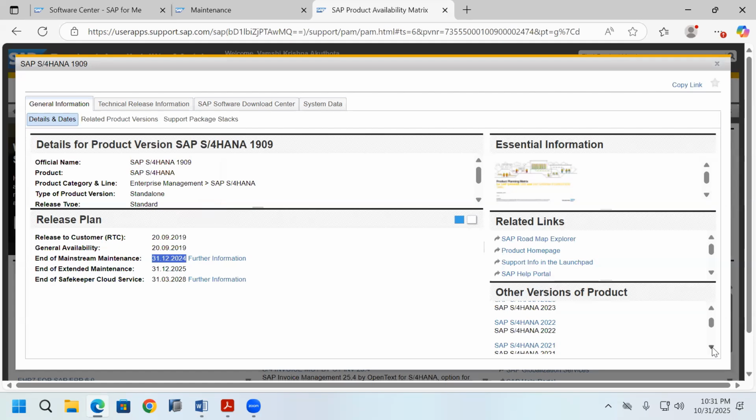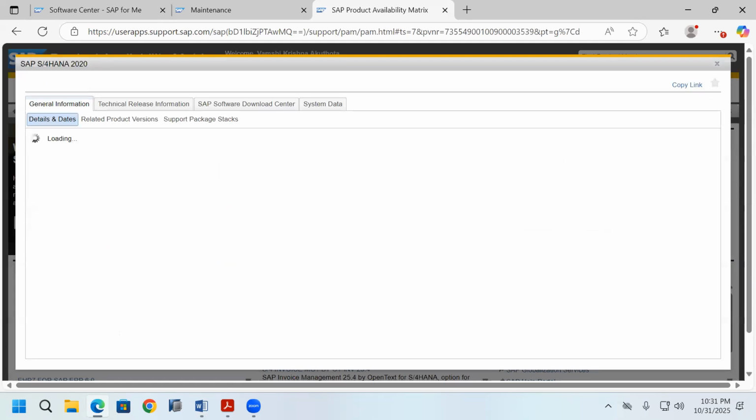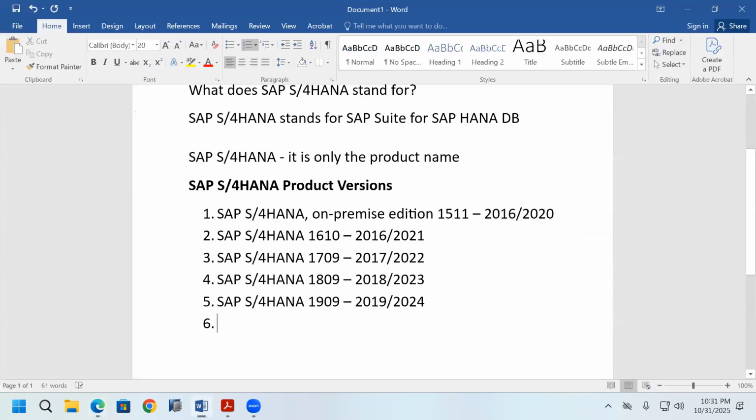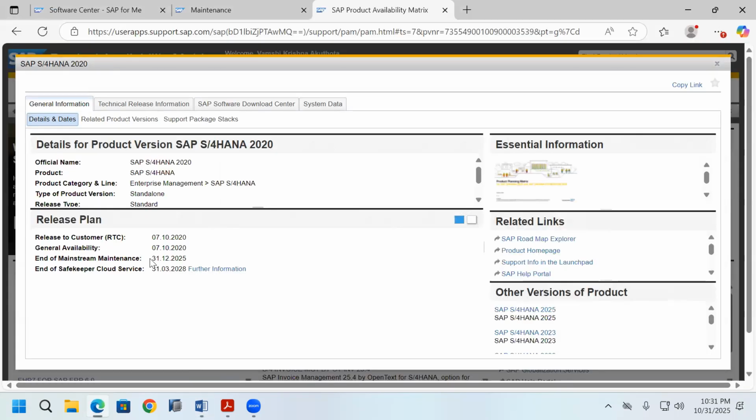Next, they released SAP S/4HANA 2020. In which year? In 2020 it is released. This year the mainstream maintenance date is completed.